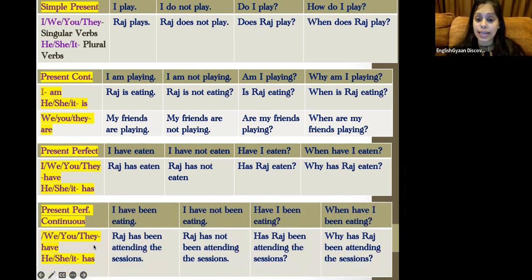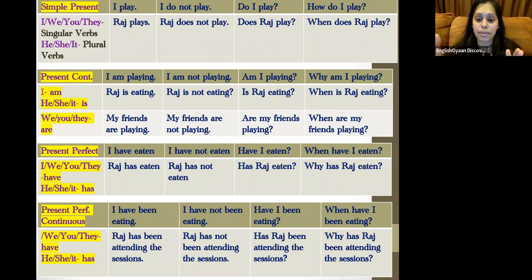And we go to the last tense, that is present perfect continuous. Present perfect continuous means activity started in the past, but still it is going on. I repeat, activity started in the past, but still it is going on. For example, if you are working in ABC company and you started working in 2020, now it is 2022, you are still working with the same company. So action started in the past, but still it is going on. That means it is present perfect continuous tense. Activity started in the past, still going on.